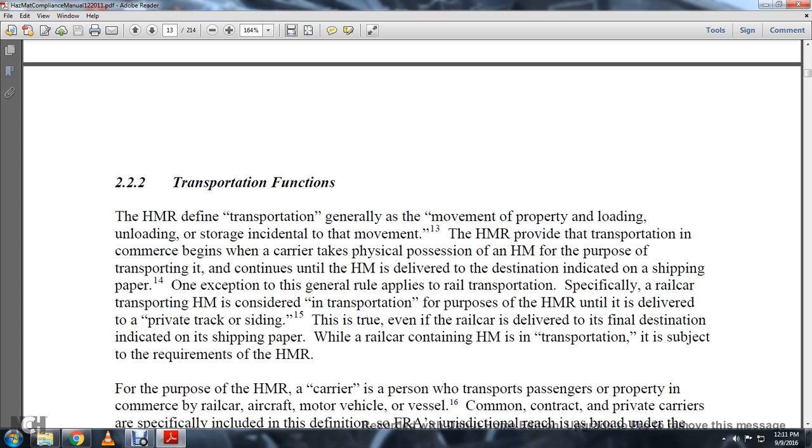One exception to the general rule is for rail transportation, specifically rail car transportation. Hazmat material is considered in transportation for purposes of the Hazmat Material Regulations until it is delivered to the private track or siding. It is true that even though the rail car is delivered to the final destination indicated on the shipping paper, while the railway car containing the hazmat material is in transportation, it is subject to the requirements of the Hazmat Material Regulations.